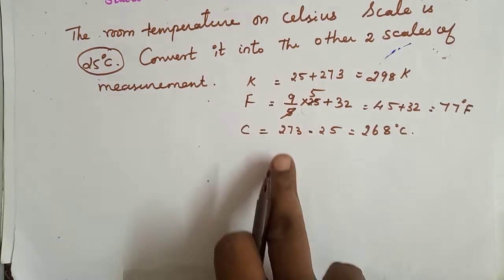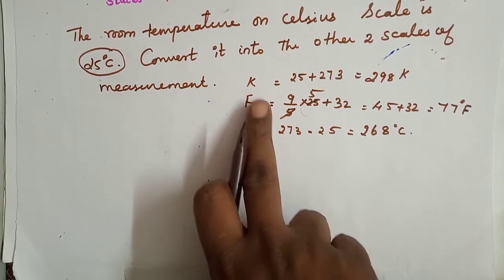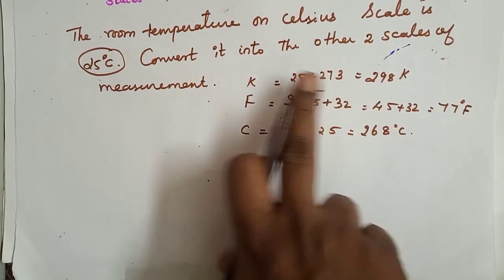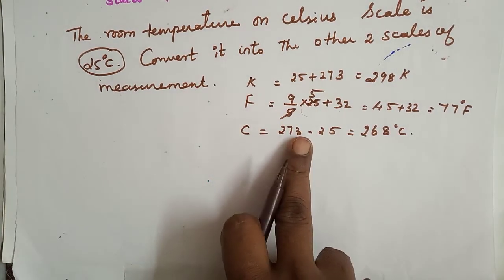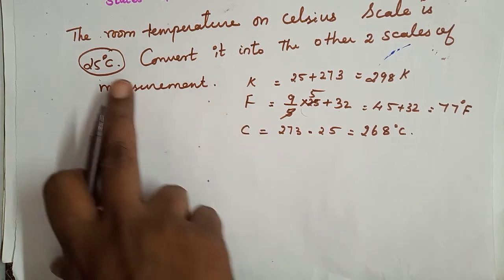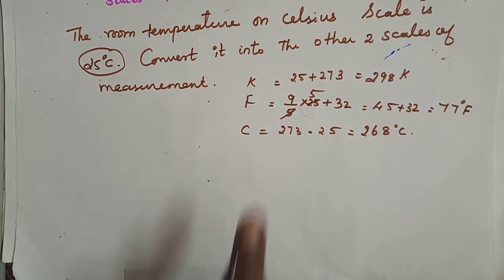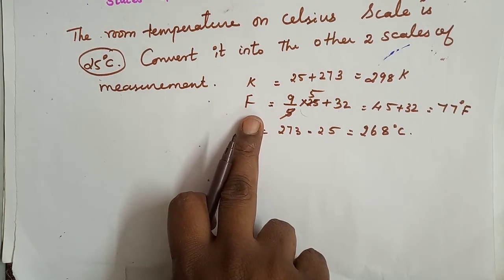So these are the three things. One is Fahrenheit. This is all measurements. Kelvin scale means we have to add the given temperature with 273. Celsius scale means from the 273 we have to subtract, and one is Fahrenheit. Yes or no?